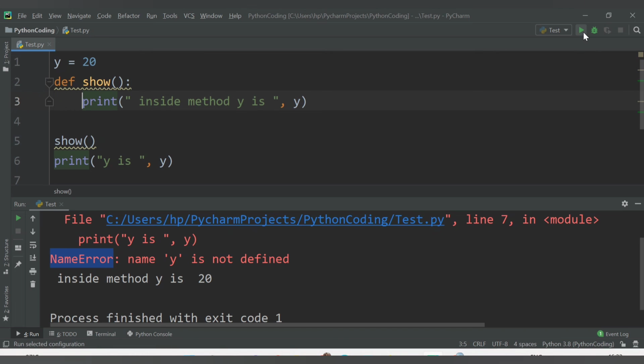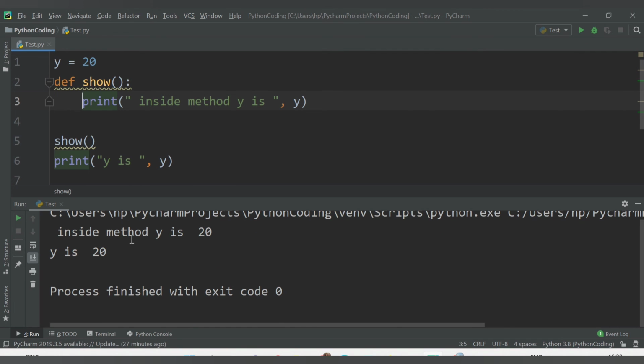Now let's check the output. This is inside method y is 20. As this variable is now declared outside the method in the global space, it is accessible to other functions also. In show also we are able to access it and get the value 20, and outside the method also we get y is 20. So global variables can be accessed anywhere.